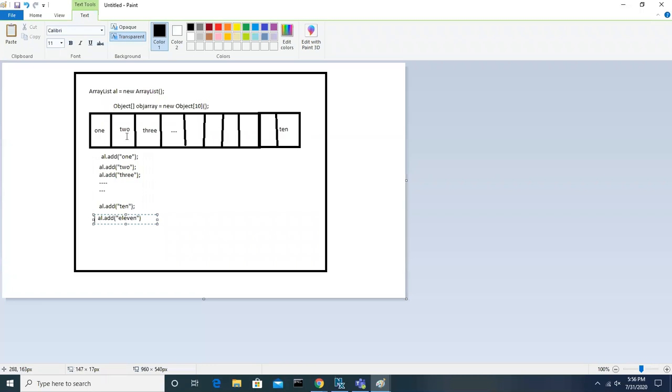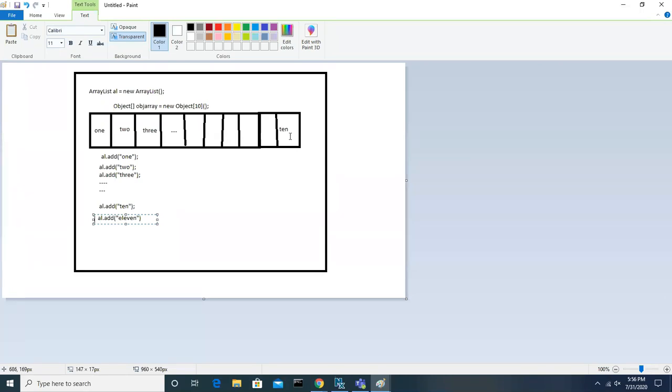No. Once any array object has got filled, then what will it do? Generally in an array, let's say you have an integer array of size 10, you added 10 elements, and you try to add the 11th element, what issue will you get?